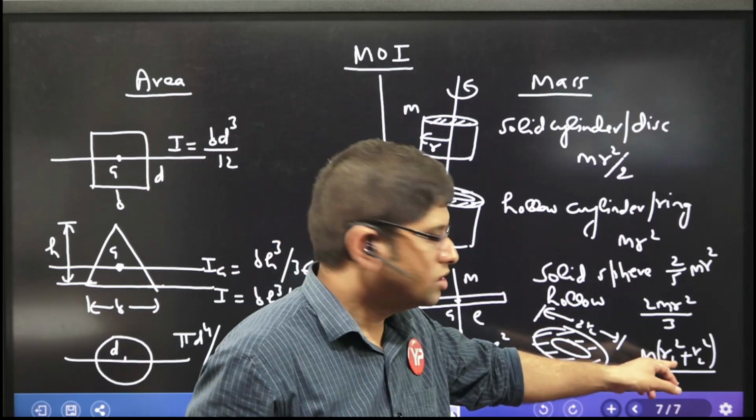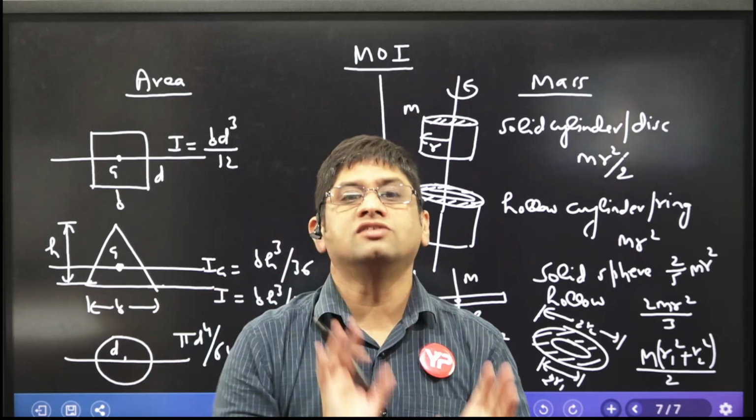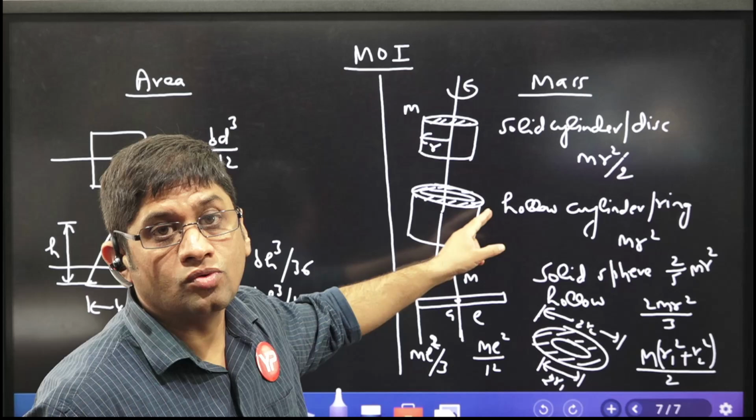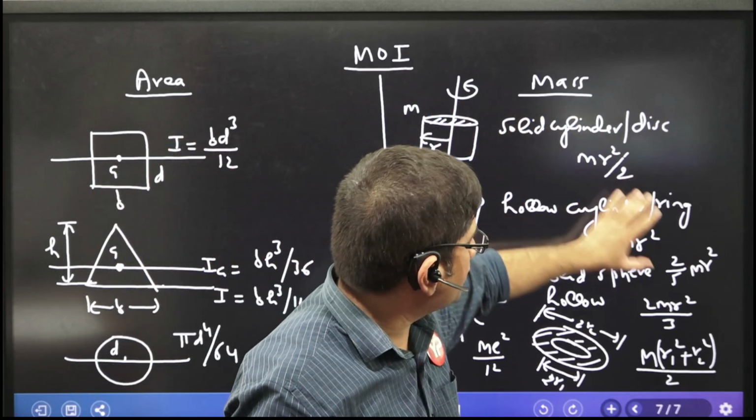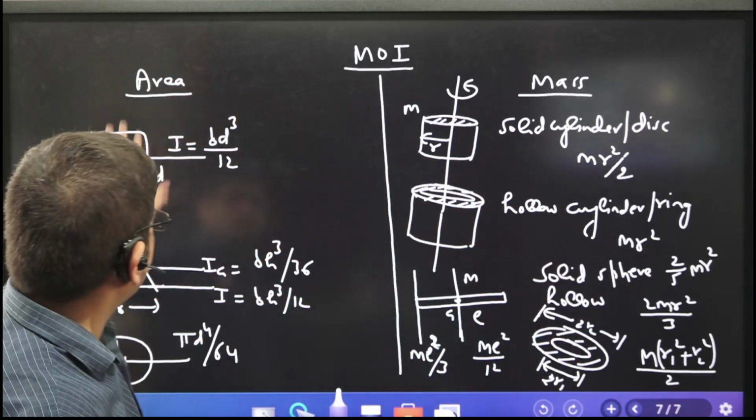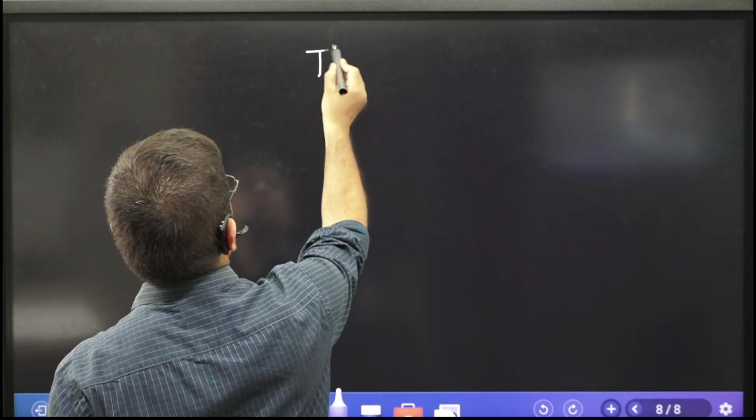R1 is equal to R2, so it is MR square. If it is a disk, the inner radius is 0 because the mass is distributed, and it becomes MR square by 2. So for a solid disk, it is MR square by 2, and MR square comes from here. All these formulas are sufficient, except for the axis theorems